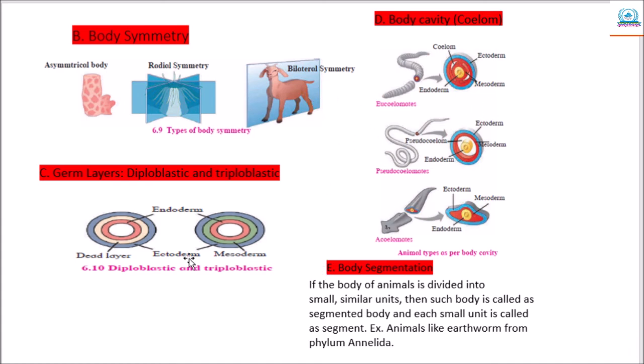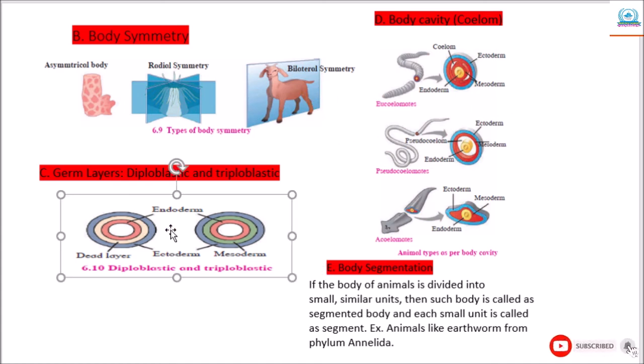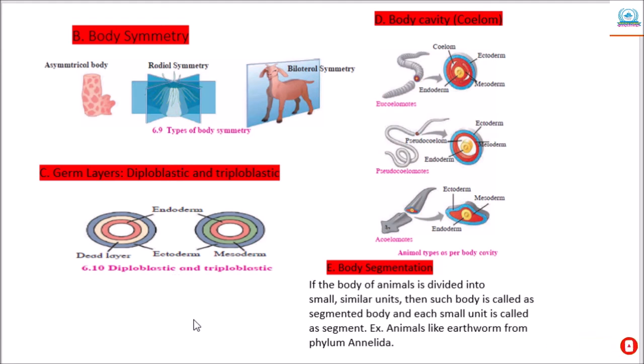Then next is the germ layers, like diploblastic and triploblastic. In case of multicellular animals, germ layers are formed during the initial period of their embryonic development, and from those germ layers only, different tissues are formed in the body.